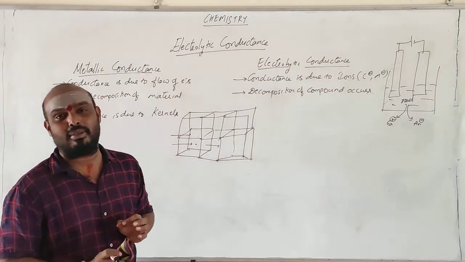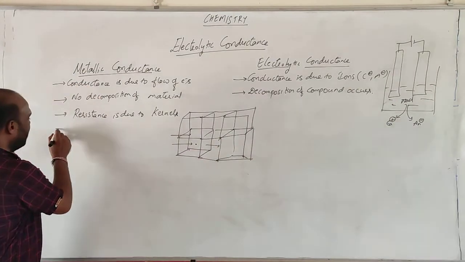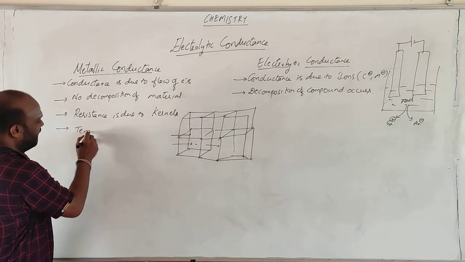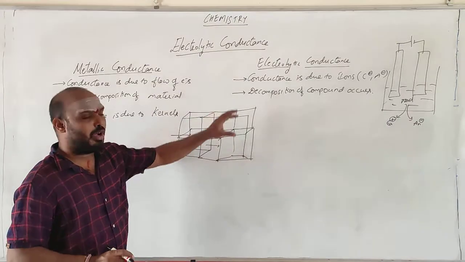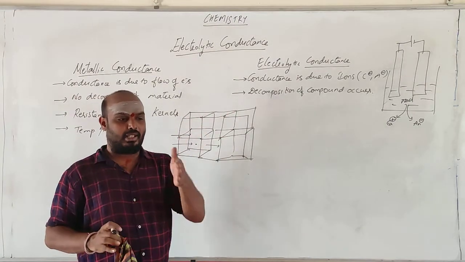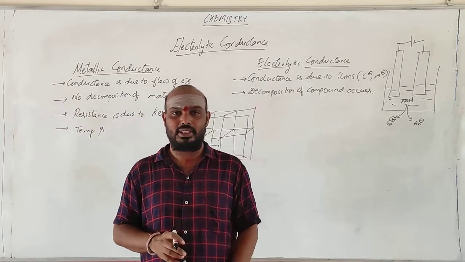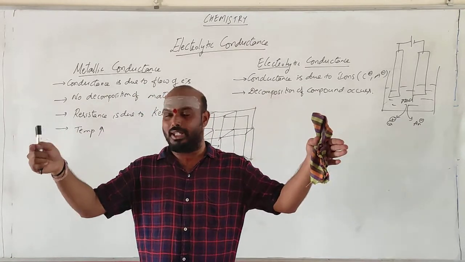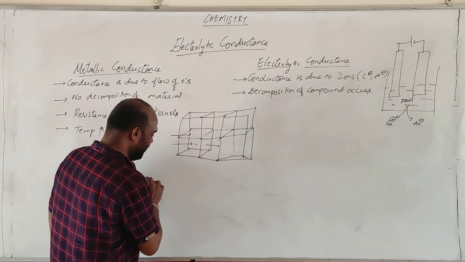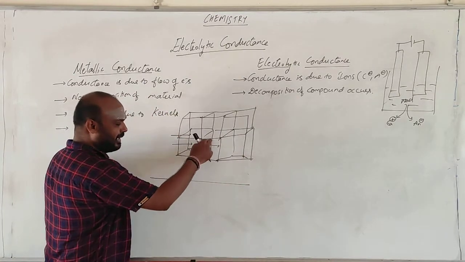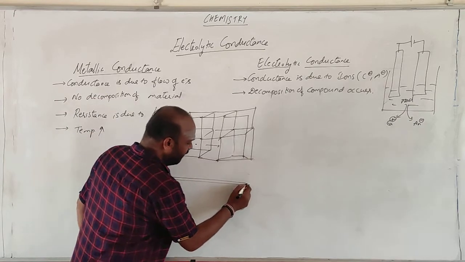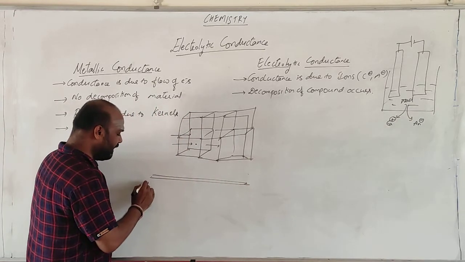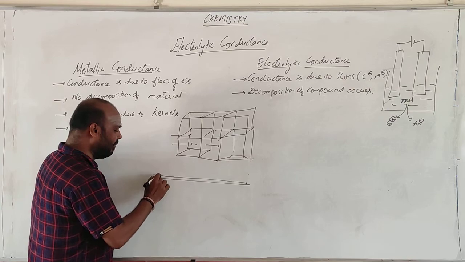How does resistance come from kernels? If the temperature is increased, what happens? The vibration of the copper particles occurs. Copper particles are tightly arranged, and an electron should move from one end to the other end. Let me take this copper wire, with the particles inside arranged in this pattern. The electron is present here and it should move from here to here for conduction. So if you increase the temperature, what happens? The vibration of the particles.